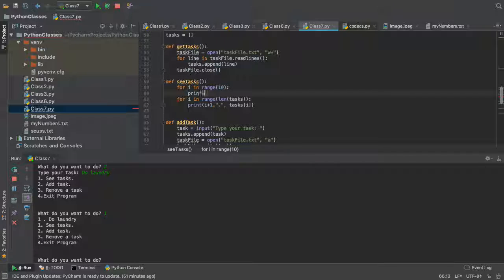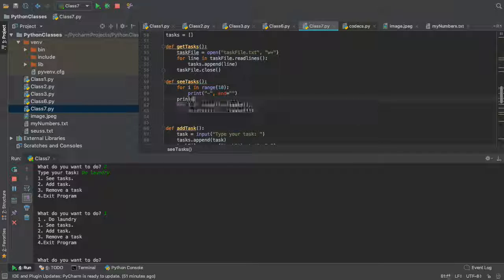We're gonna do print, and then we're gonna print some dashes, and we're gonna do end. That means that I don't want a new line, so I just want 10 dashes, and then after that I do want a new line, right? So we're gonna do this same thing here, here and here, and maybe some new lines, to make it look nicer. So do that, perfect.